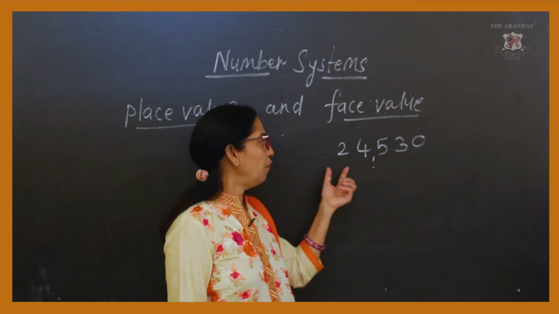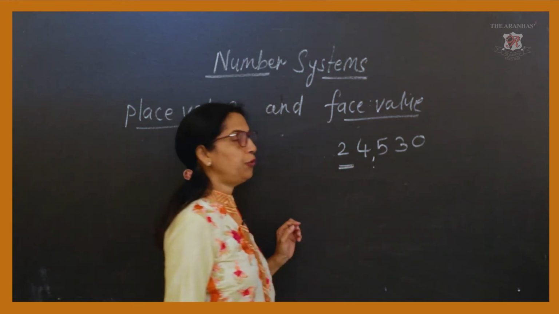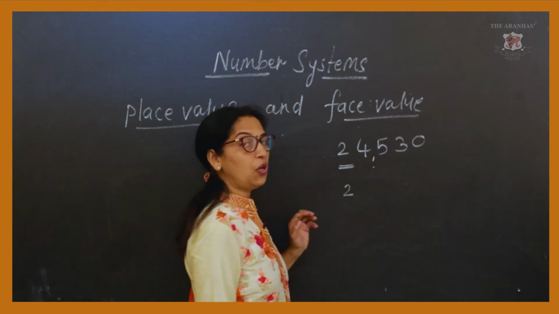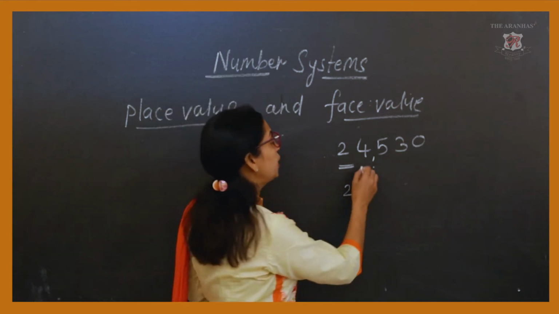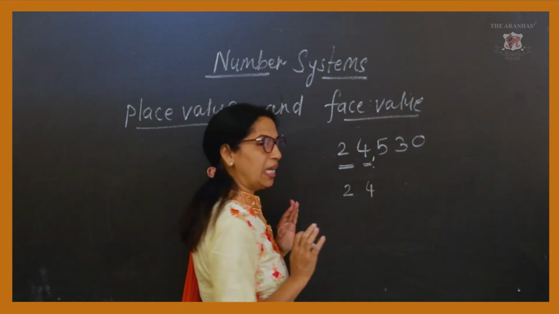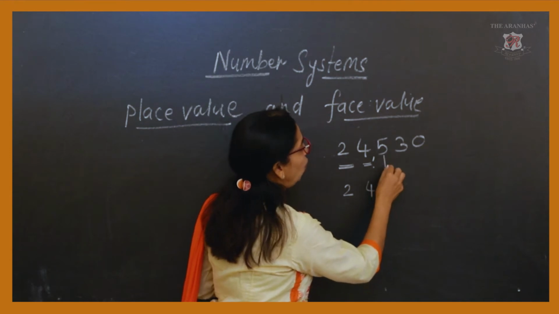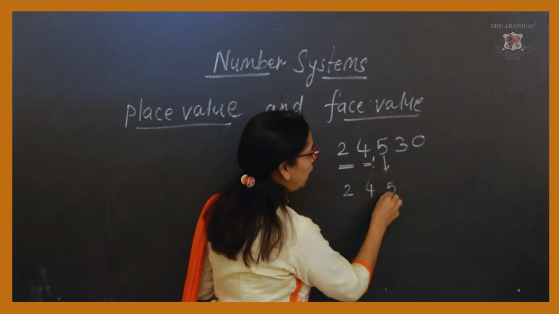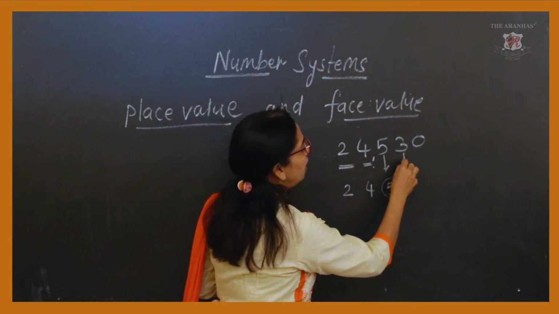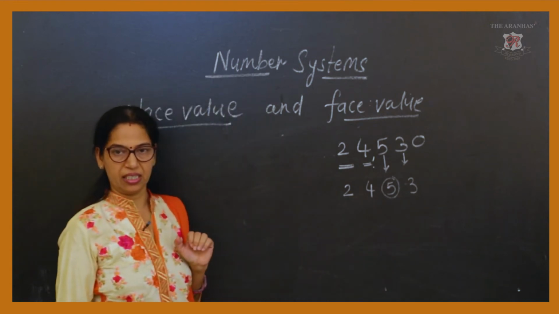For example, the face value of 2 will be the same. If you find the face value of 4, it will remain 4 as it is. Similarly, the face value of 5 will be 5 only. For 3, again the face value remains as it is.